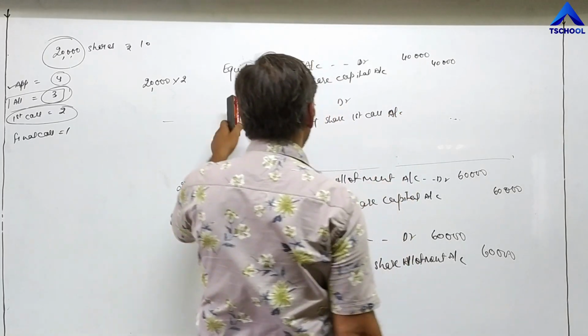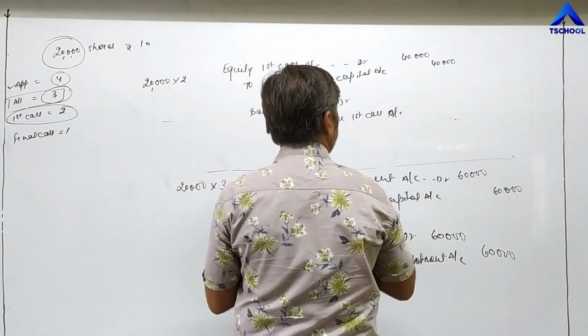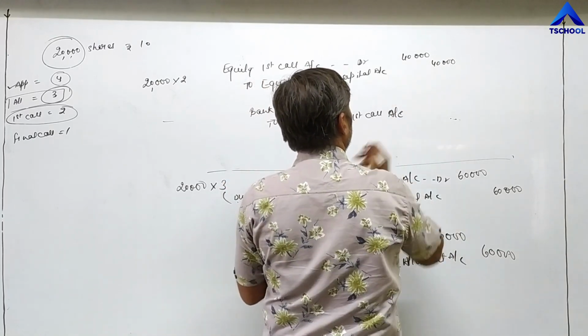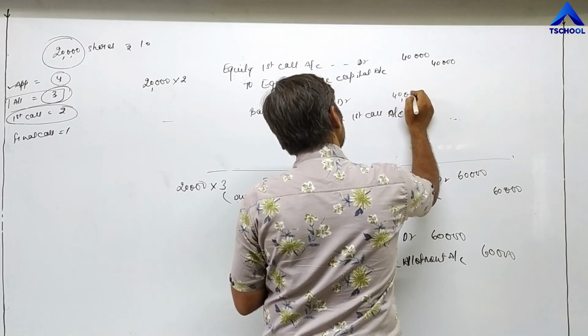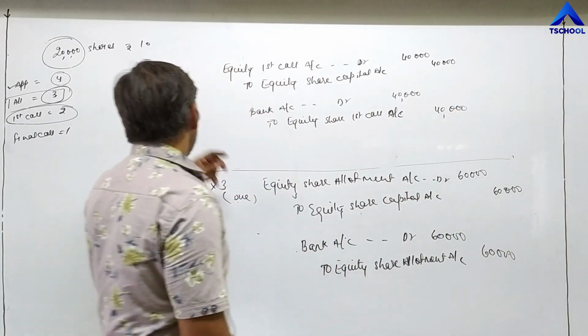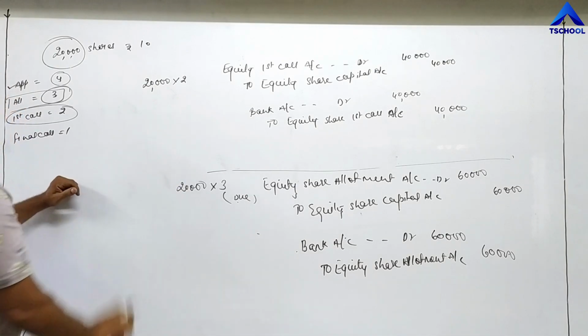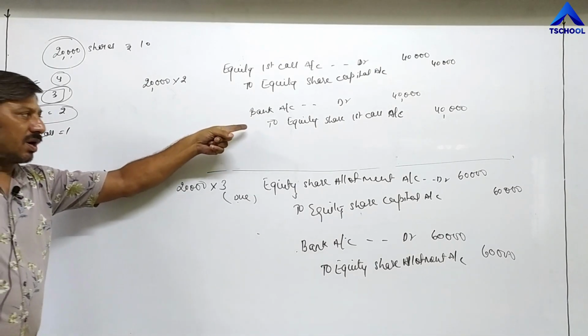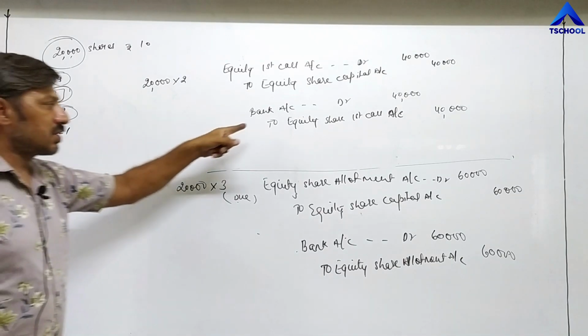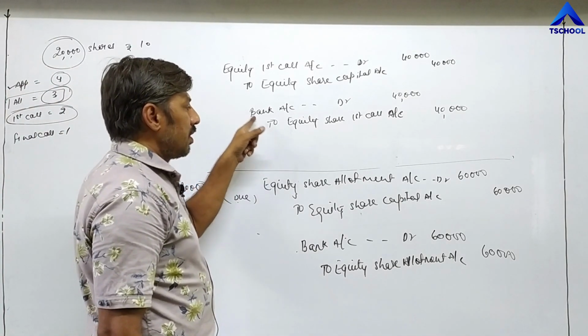First call. Bank account debit, equity share first call account, and value 40,000. Now, company has received the third installment also. Once they receive the third installment, which means the first call according to our example, they have received.